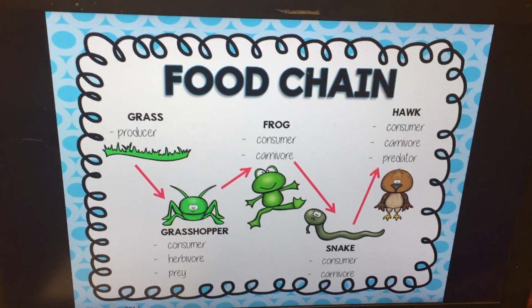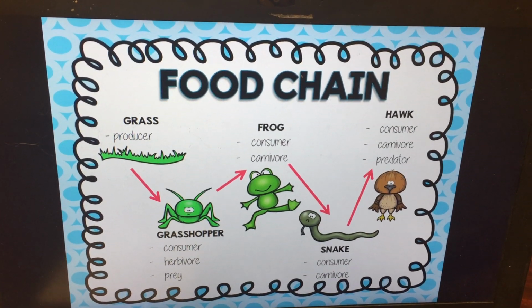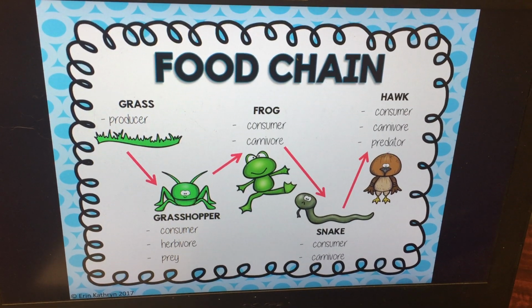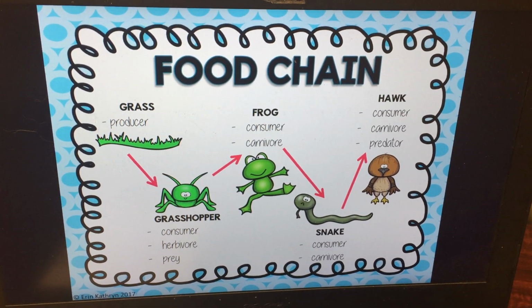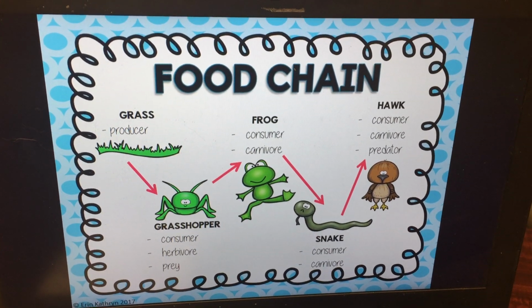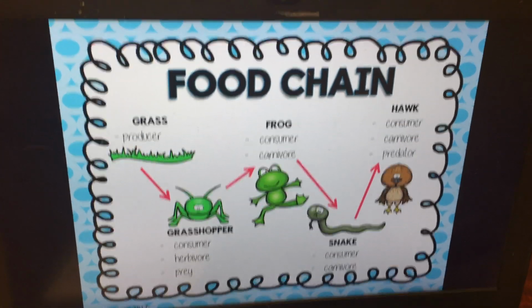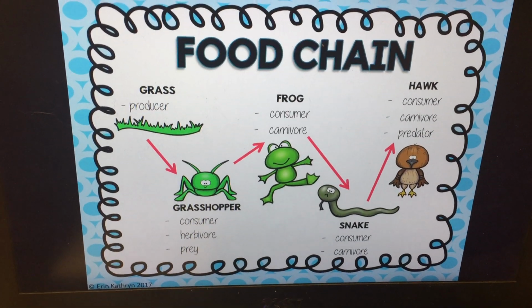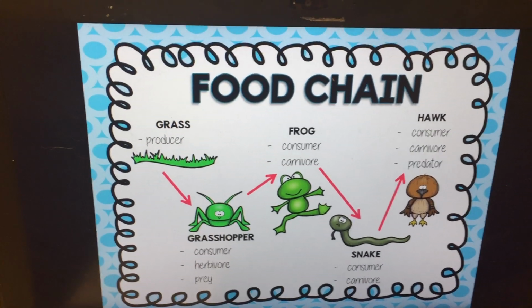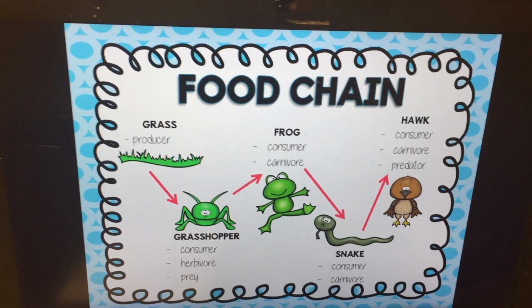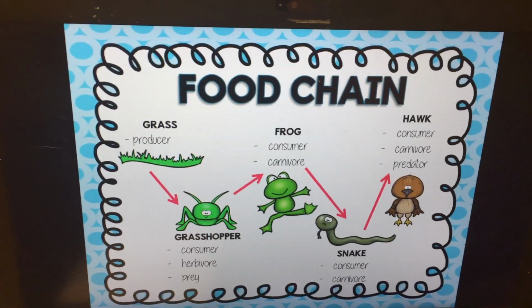So the food chain here shows grass is the producer. It's eaten by the grasshopper, who's a consumer, an herbivore, and prey. The grasshopper is then eaten by the frog, who's a consumer and a carnivore. Then the snake eats the frog, making him a consumer and a carnivore, and the hawk eats the snake. The hawk is a consumer, carnivore, and a predator.